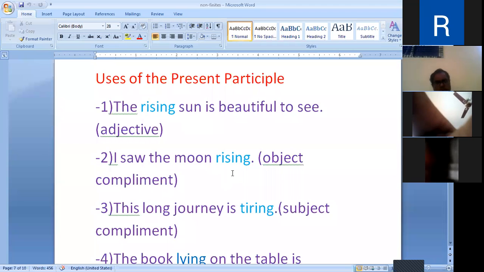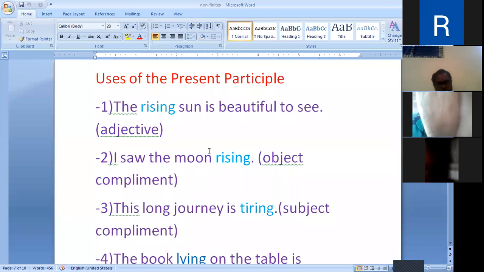I saw the moon rising. Object complement. The moon is the object and its complement is rising. Complement means purak, in support, to complete the sentence. Here, the present participle is used as an object complement placed after the object.